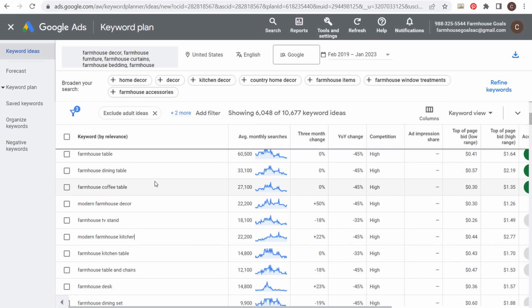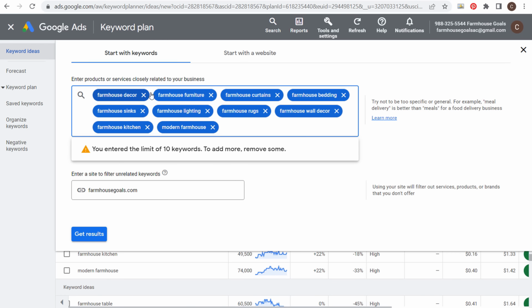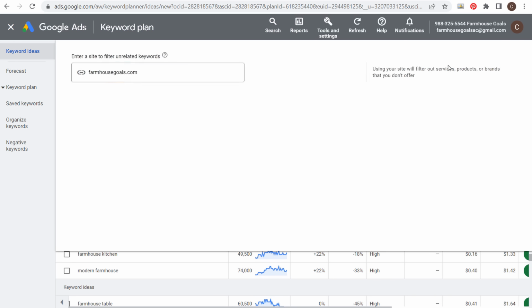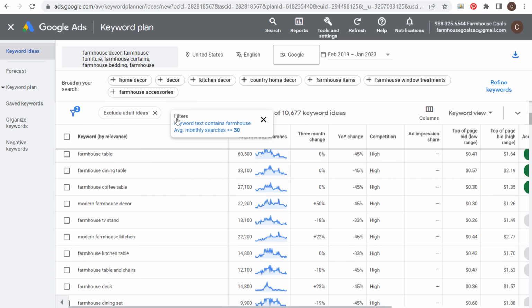So if we're coming up with long tail keywords for farmhouse tables, then what you want to do is, again, enter that keyword at the top here. Just do farmhouse tables, and that's all you need to enter, or farmhouse table. The plurals don't really matter all that much in this case. And then what you can do is use your filters and say keyword text contains farmhouse table.